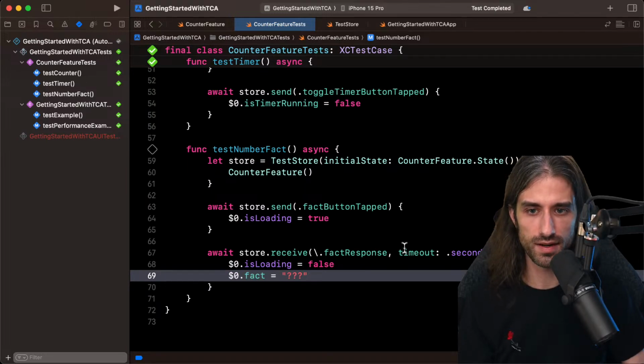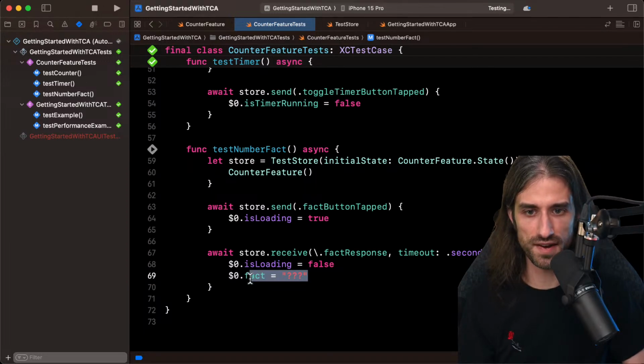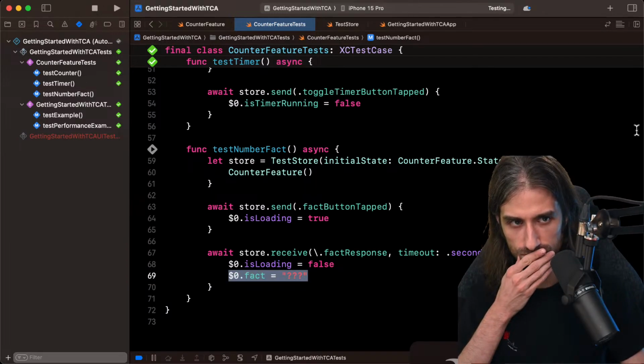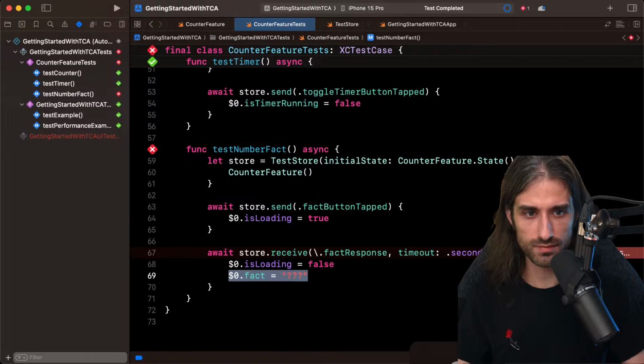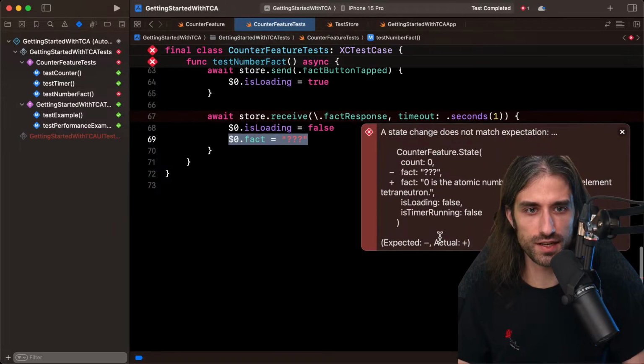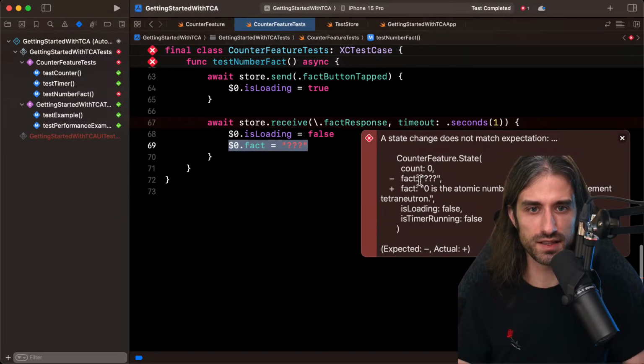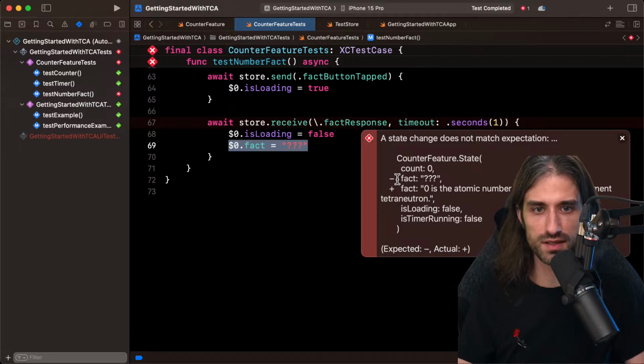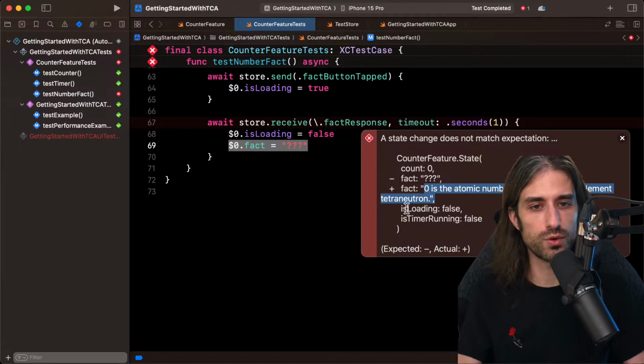We don't know. And so if I run the test, it should fail here. So a state change does not match expectations. And so you can see we were saying question mark for the fact, and then we got 0 is the atomic number of the theoretical element tetraneutron.